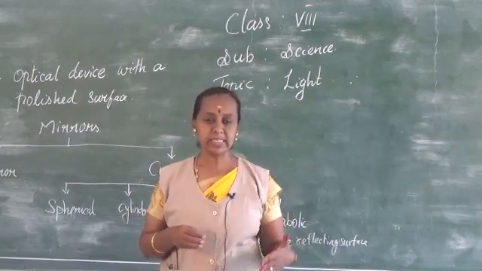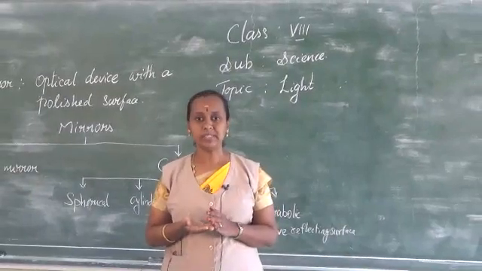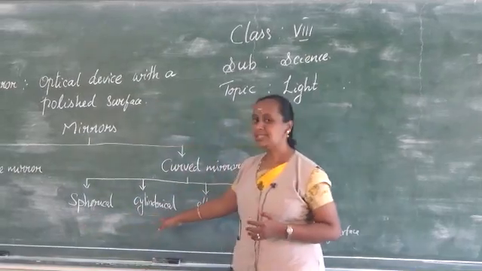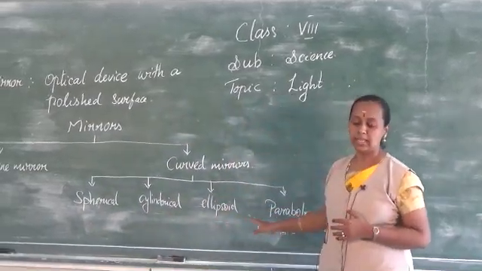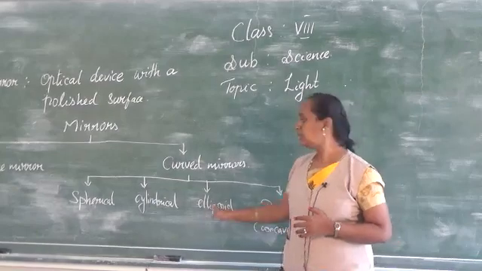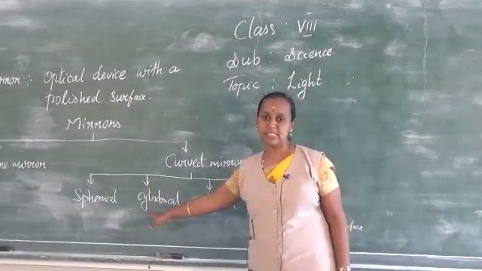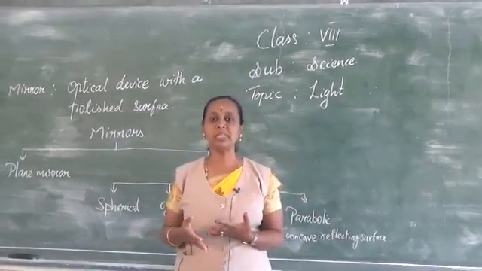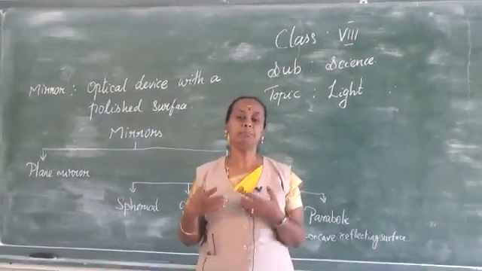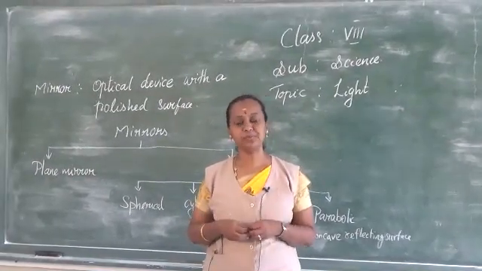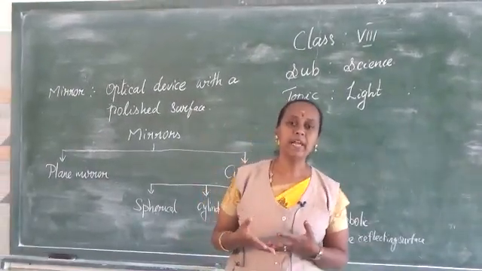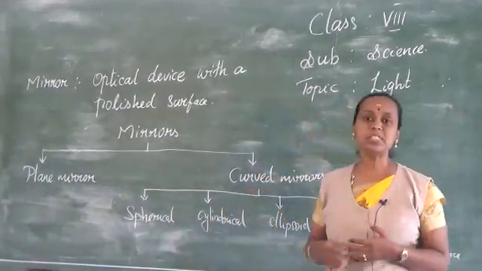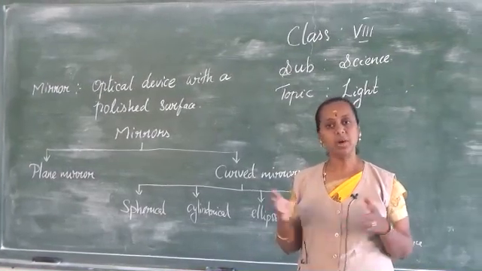Mirrors have a plain surface or curved surfaces. Curved mirrors have surfaces that are either spherical, cylindrical, ellipsoid or parabolic. The shape of the mirror determines the type of image it produces. A plain mirror can produce a perfect image, whereas curved mirrors produce images that are either diminished or enlarged.